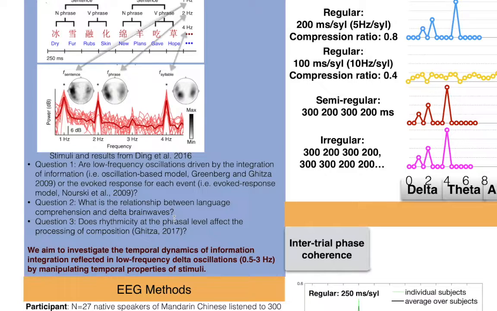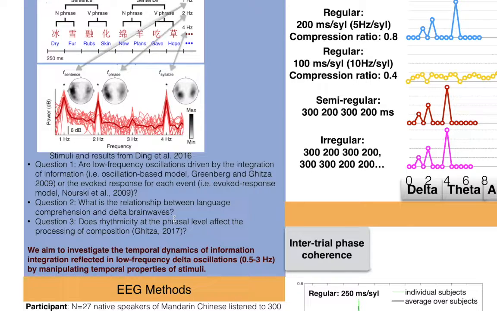In the oscillation-based model, neural oscillation represents the synchronization between the amount of information from the input and the necessary decoding time. So their model predicts that neural responses fail to track syllable information if the timing for syllable falls out of theta range, that is 4 to 8 Hz. They further extended the model to the word and phrasal level processing, that is, neural response fails to track word and phrasal level information if the timing falls out of delta range, that is 0.5 to 3 Hz.